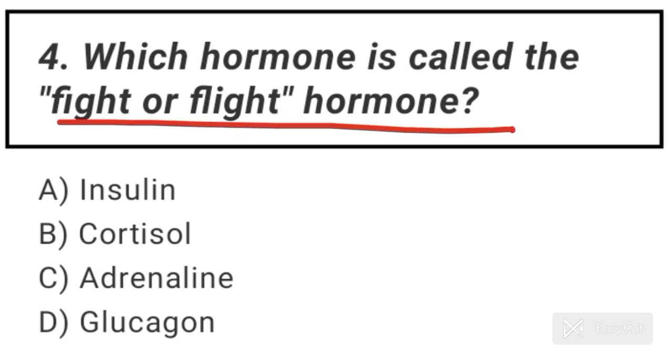So, adrenaline and noradrenaline are rapidly secreted by adrenal medulla in response to stress of any kind and during emergency situations, and are called emergency hormones or hormones of fight or flight. So here answer is option C, adrenaline.